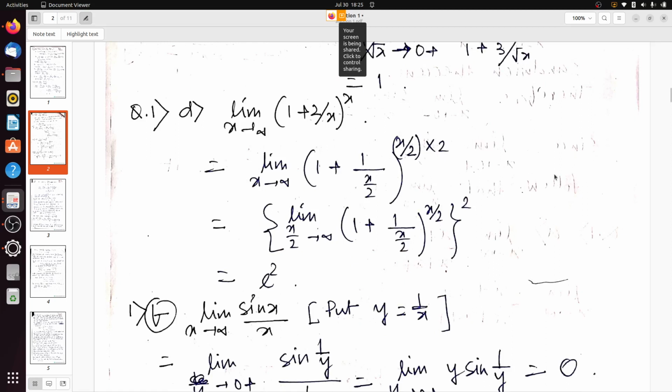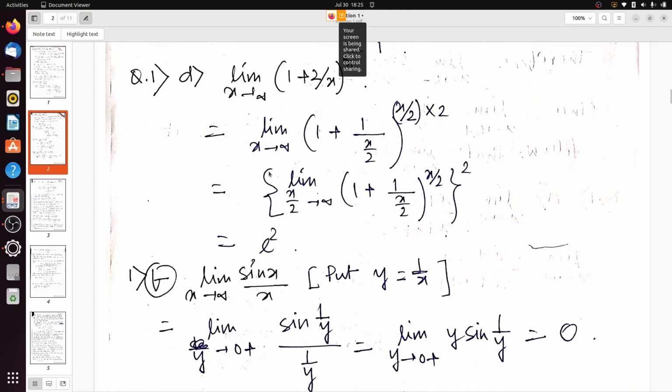This is a very popular limit you can find in any standard analysis book: limit x tends to infinity 1 plus 1 by x to the power x is actually e, and we all know that e is a transcendental number. So in the power term we have 2, so we will get e square.